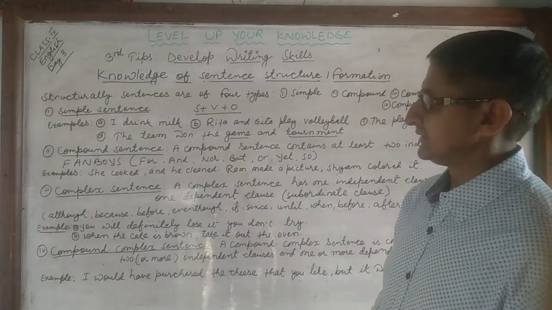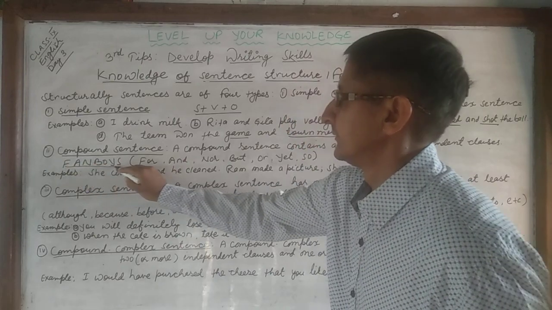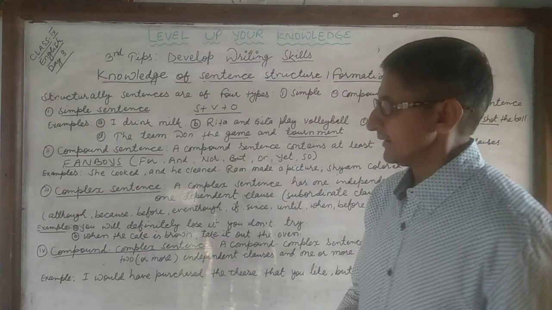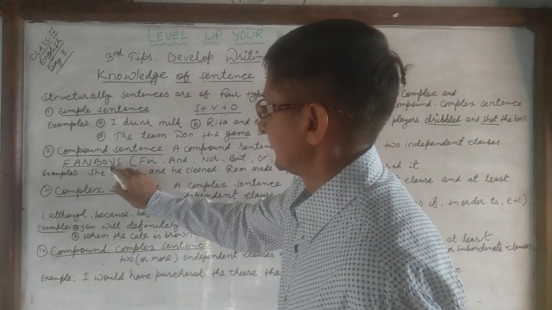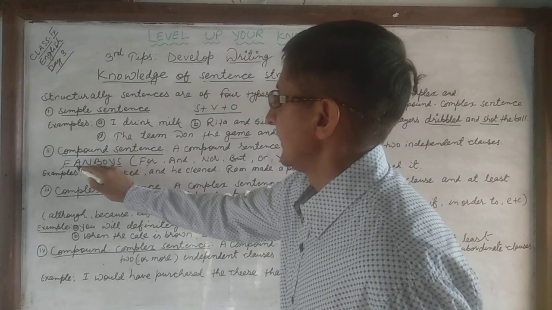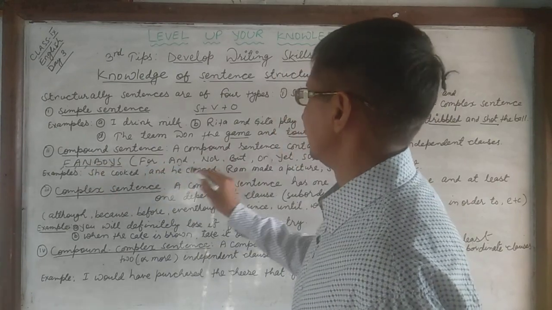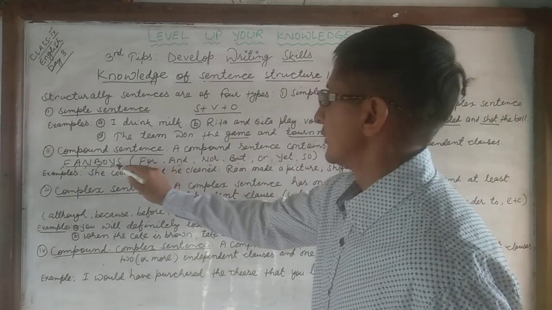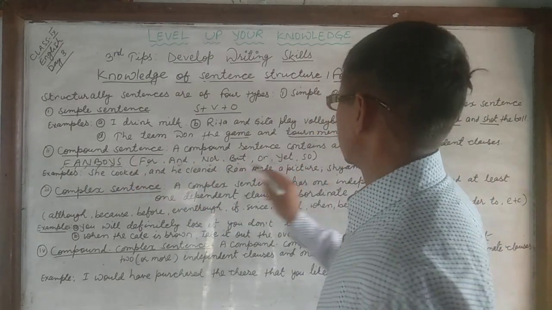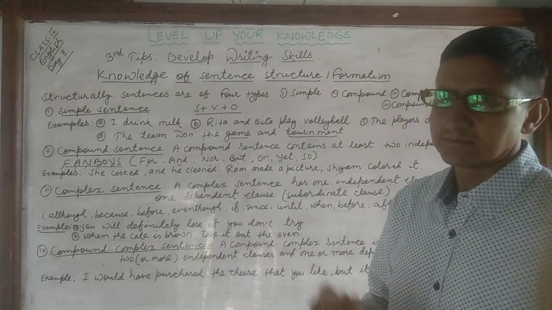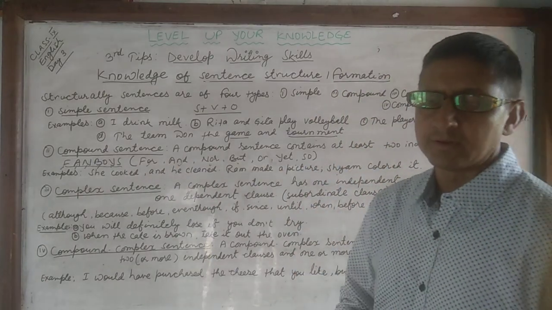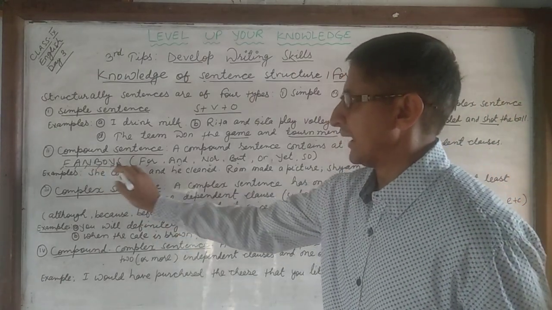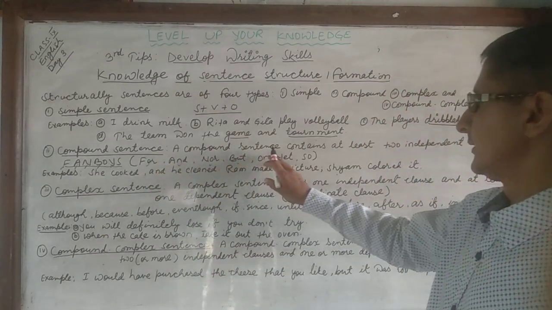In short, they are called fanboys. F means for, A means and, N means nor, B means but, O means or, Y means yet, and S means so. Two independent clauses are joined with the help of fanboys, with the help of these words.